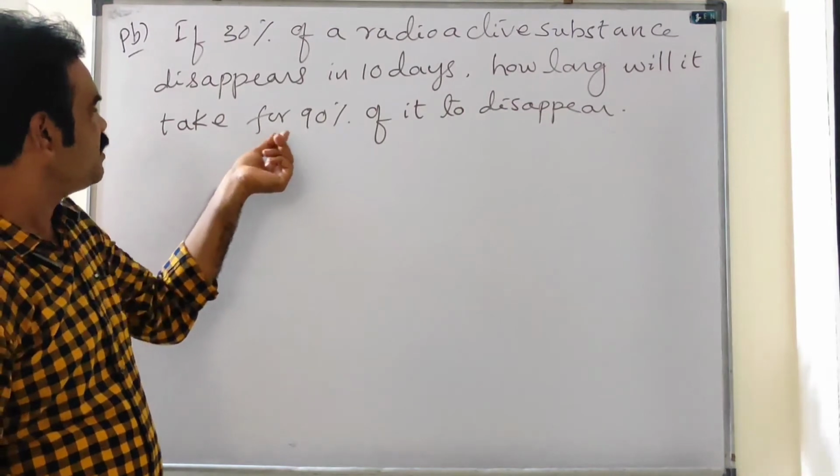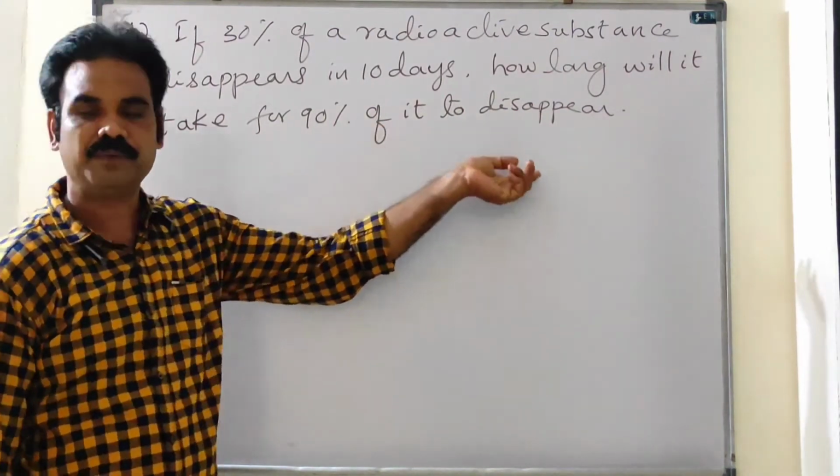How much time is taken for 90% of it to disappear?